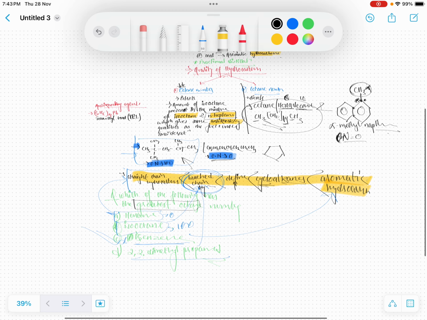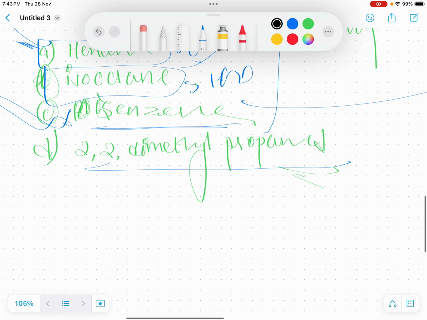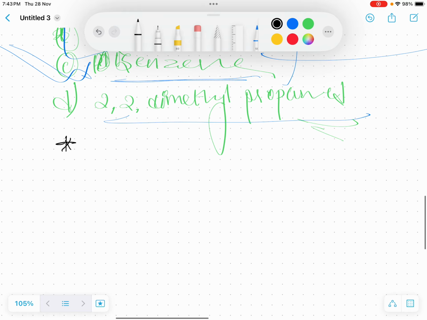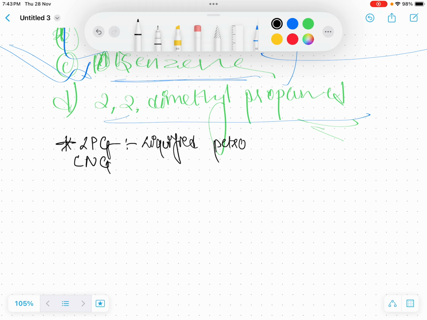There are also a few things I would like to discuss here. Let's talk about some gases. There are many kinds of gases which are used in our household. I would like to discuss two gases which are very important, or might be asked in competitive exams, and that is LPG and CNG. LPG's full form is liquefied petroleum gas, and CNG is compressed natural gas.